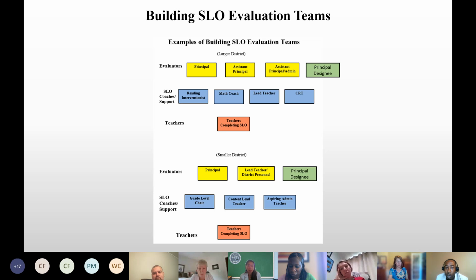And then your coaches or support staff could look a little different, right? It may be a grade level chair that's supporting teachers. This could be tied into their TLG goal, right? This could be a content lead teacher at the school level that could step in and support, and this support could be tied to their teacher leadership goal. You may have another teacher who is aspiring to be an administrator, or aspiring to be a coach one day. This could be an opportunity for them to get that experience, right? And then, of course, you have the teachers who will be completing the SLO.